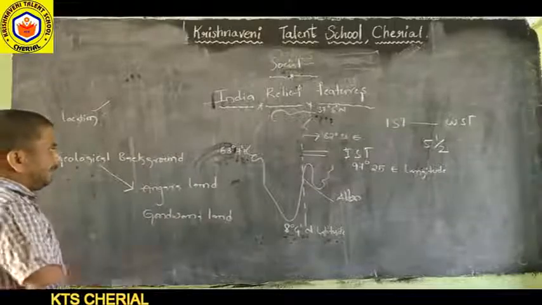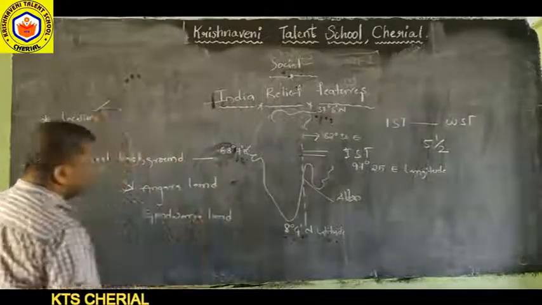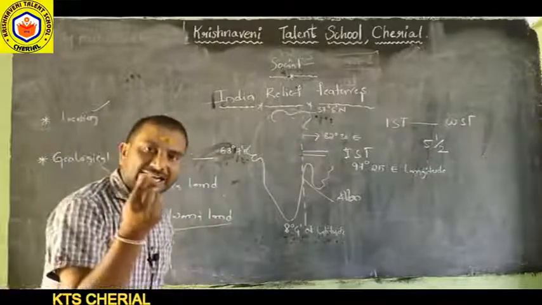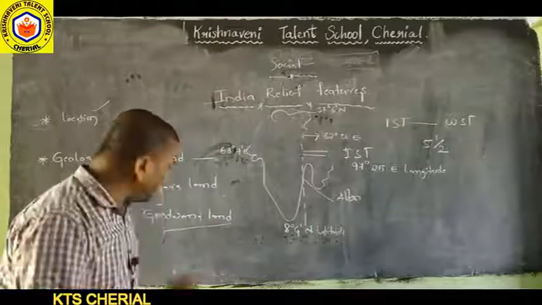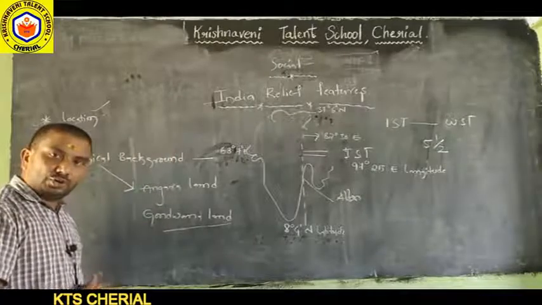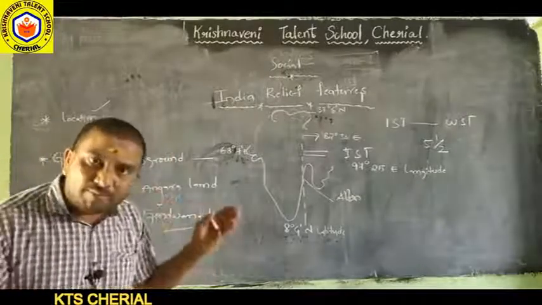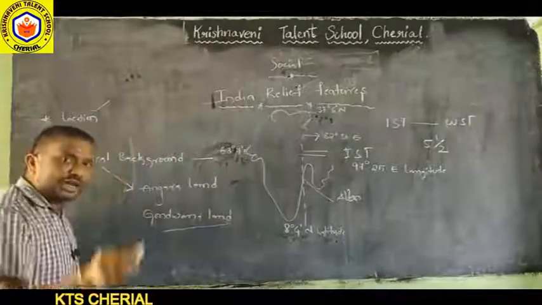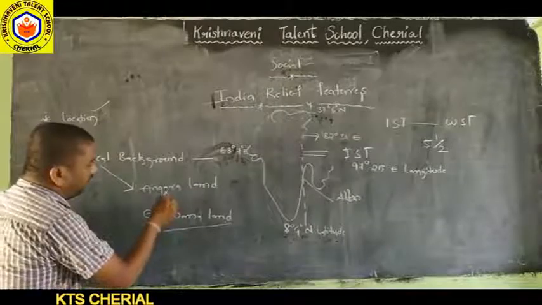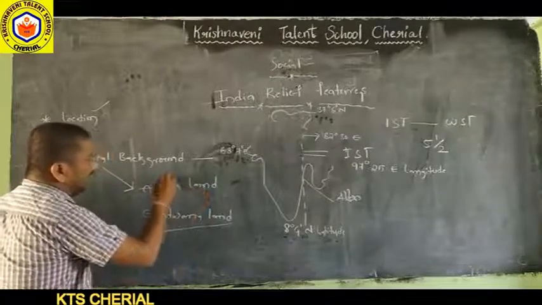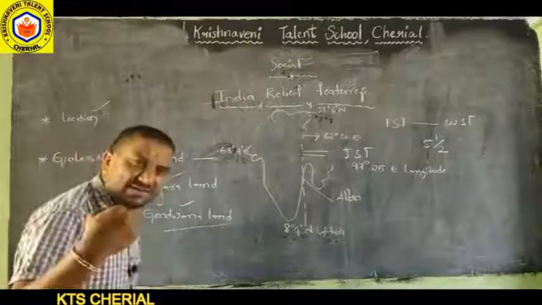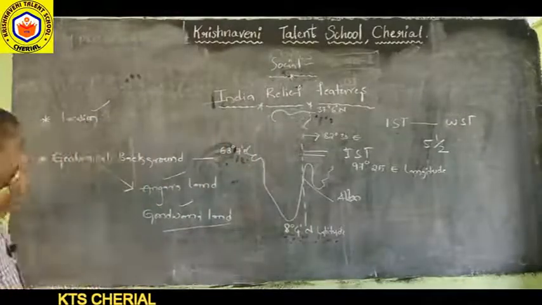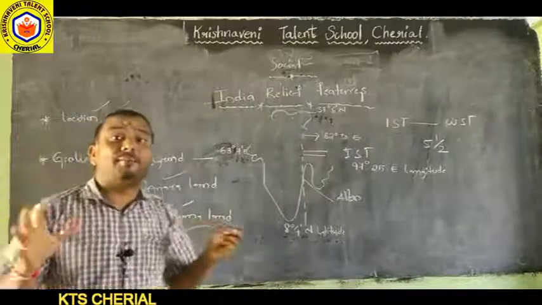India is a part of Gondwana land. The Indian landmass is a part of Gondwana land. The entire world landform originated with two landforms: one is Angara land, the other Gondwana land. Are you understanding what I'm telling? Listen carefully. Again, the entire world landform.